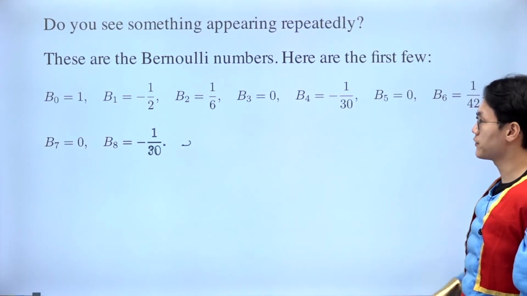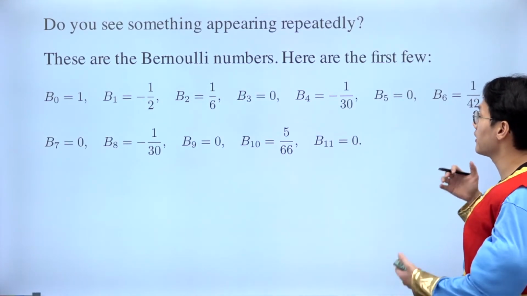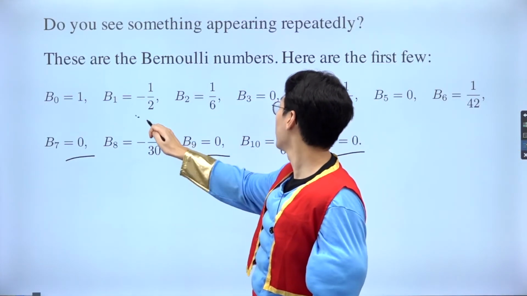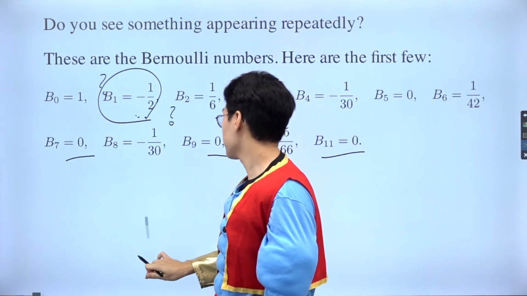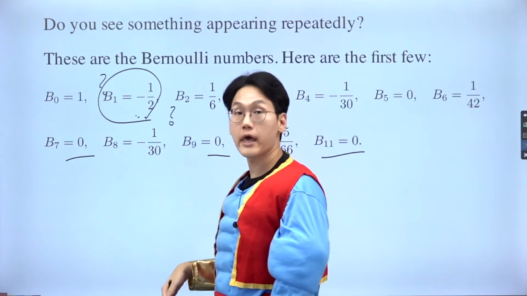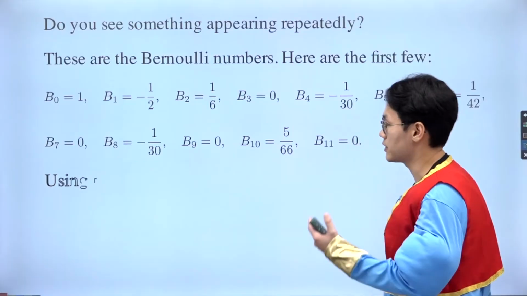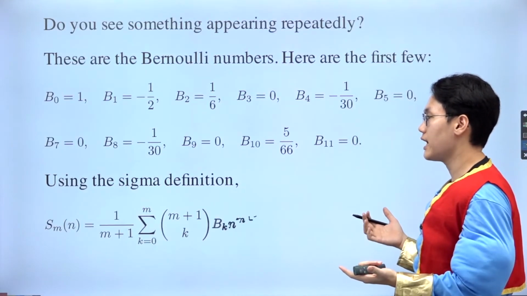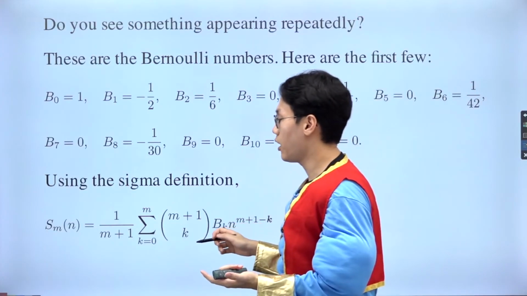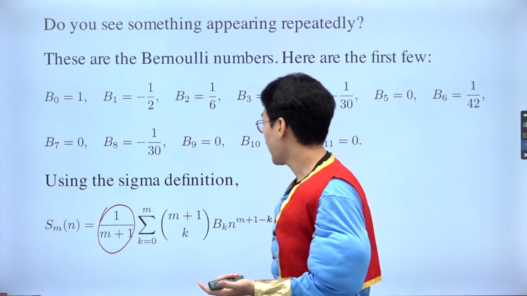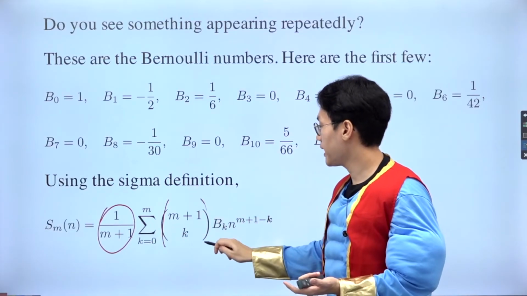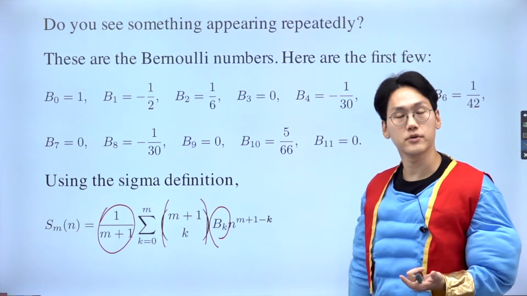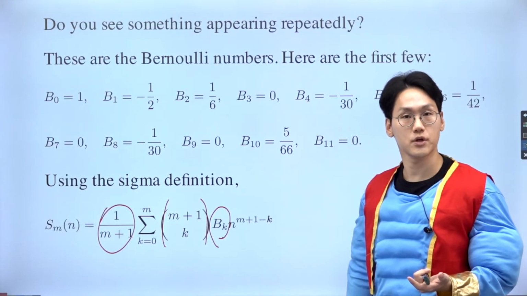And if I give you a further list, it goes on and on like that, from which you can see the odd terms tend to be 0, other than 1. Other than 1, all the other terms only contain even numbers. So that's great. Using the sigma definition of the power sum, I can now define it as the following. With the r, I did the 1 over r plus 1, and then this, if I factorize by the binomial coefficient, then voila, you always end up with the Bernoulli number as the coefficient of the sequence, right?